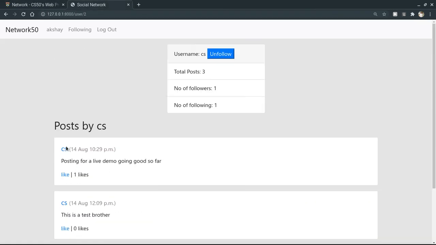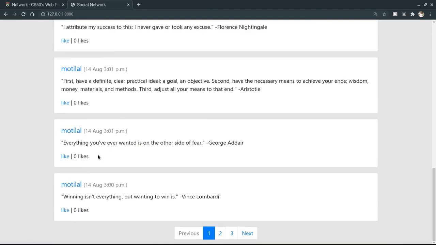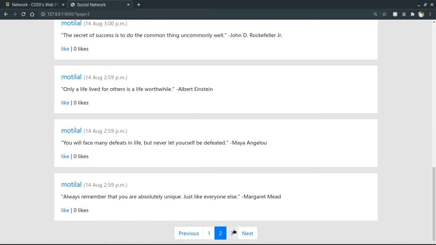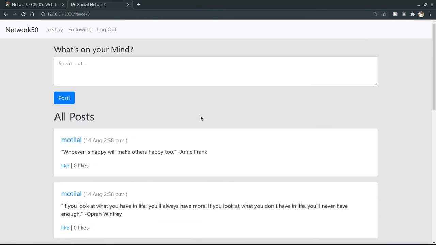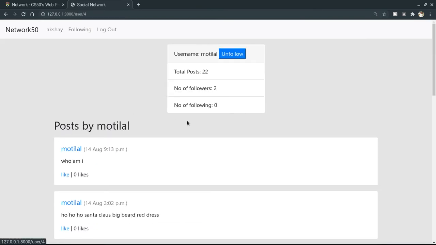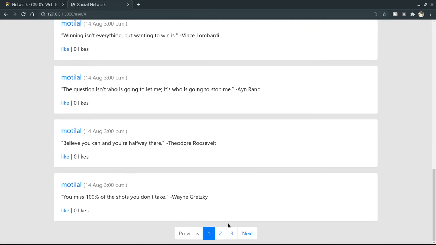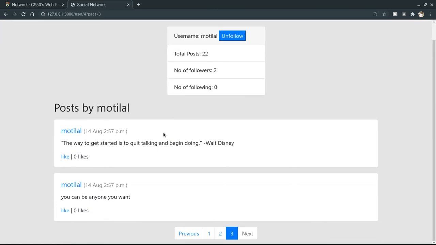Pagination. For example, if there are more than 10 posts on a page, then it is paginated. Like we can go to the second page and third page and so on. Similarly, if you go to a user's profile, there also the posts are paginated.